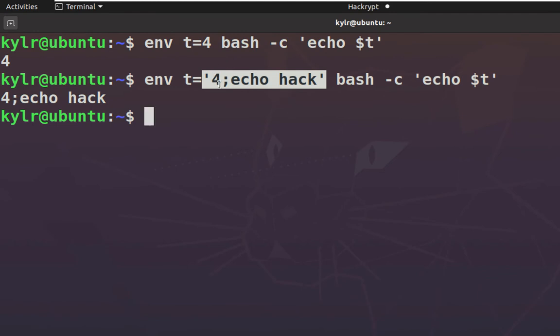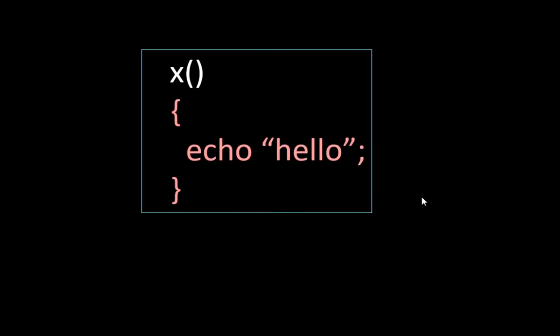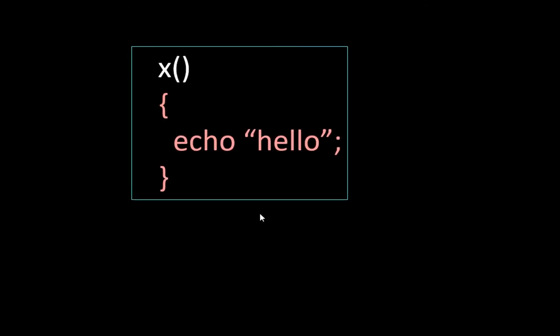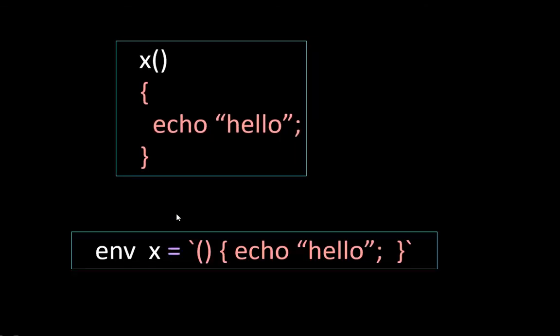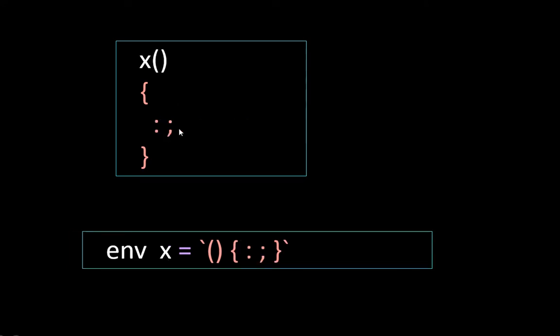For that we need to understand how bash uses functions. In bash we define a function like this. Here we define a function x which performs this task, that is printing hello. We can also write it like this with env. Here we define an environment variable as a function. We can replace the body with a colon. So this is an empty function. It doesn't do anything, but here we're defining x as a function.